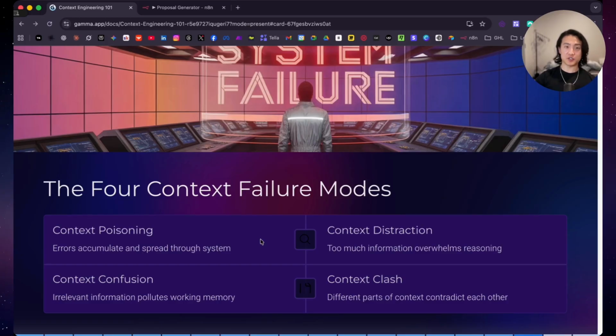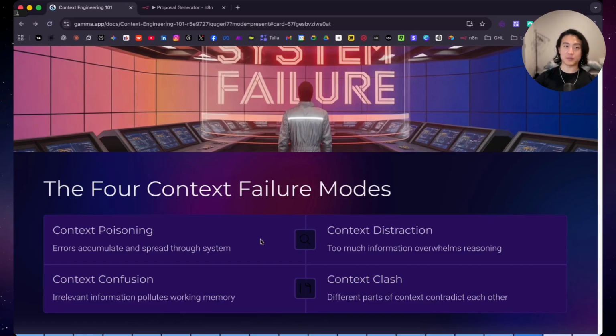Your AI customer service agent misunderstands a complex return policy. It saves this misunderstanding to memory. Over the next week, it references this wrong information in 50 customer conversations, and in each conversation, it reinforces the error. Now you have 50 customers with the wrong expectations and an AI system that's confident in incorrect information.